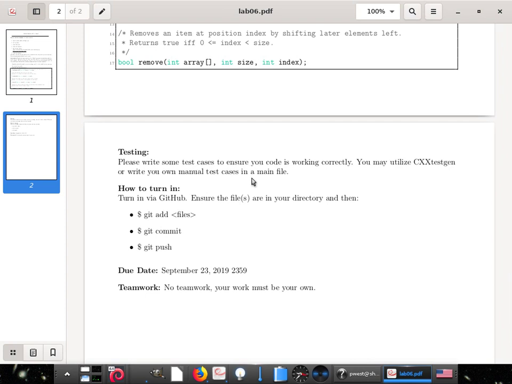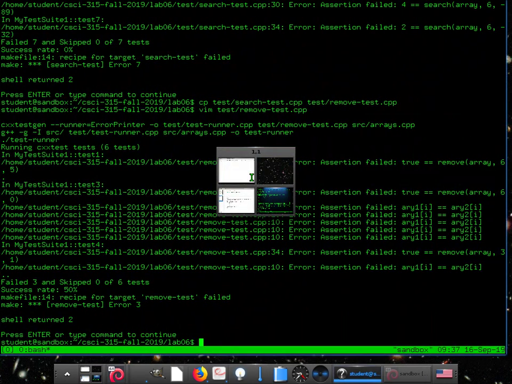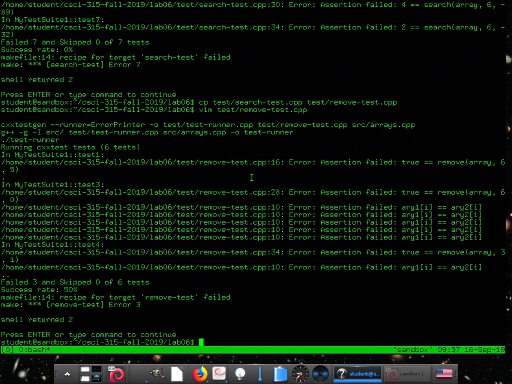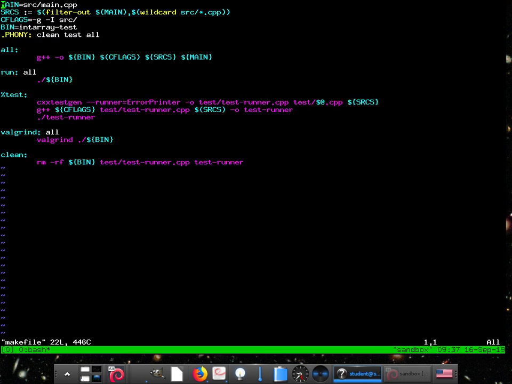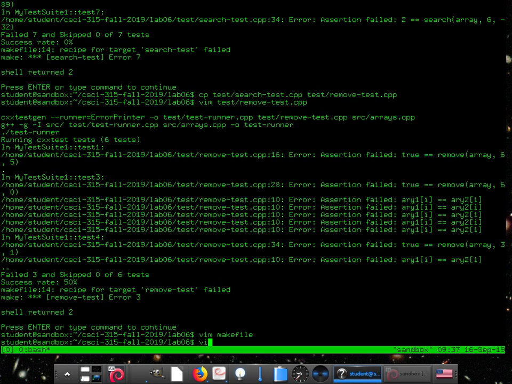Yes? Do you add your CPP or your array CPP file into the test cases as well? I saw you had the header file in there. No, because if you look at the makefile, what it's actually going to do is pull all the sources into one giant compile down here. So it automatically pulls your arrays.cpp into there. And that's how I was able to do it.